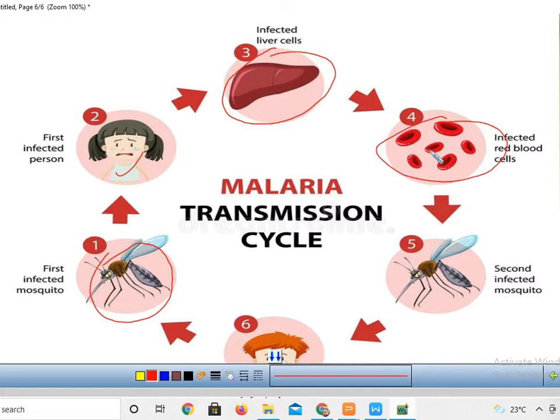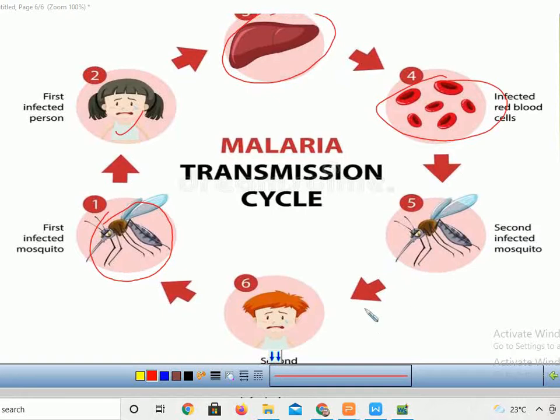And the same, another mosquito comes, and if that mosquito bites this sick person suffering from malaria, that second mosquito is infected. Again, if this mosquito bites a healthy person, automatically that healthy person is going to face malaria.